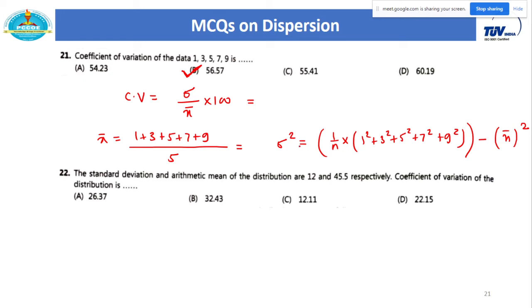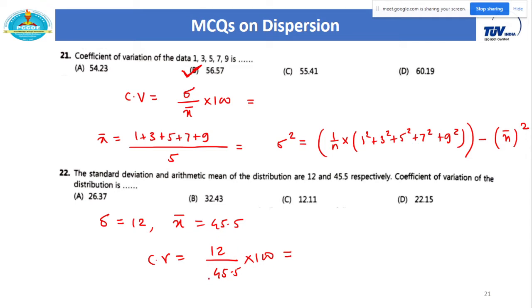You can verify your calculation. Next is standard deviation and arithmetic mean. What is given? We have a standard deviation which is 12, and arithmetic mean which is equal to 45.5. The coefficient of variation of a distribution, that is CV. The formula is standard deviation upon arithmetic mean multiplied by 100. Okay, so that gives you the final solution.